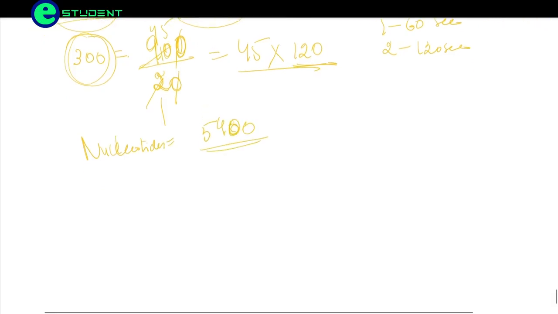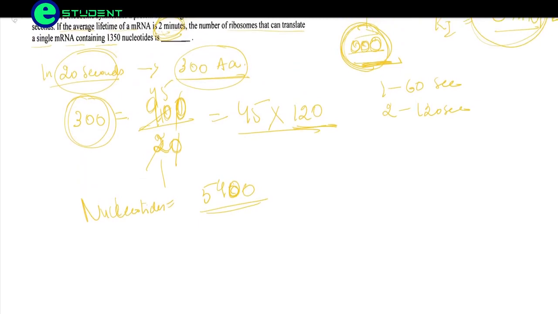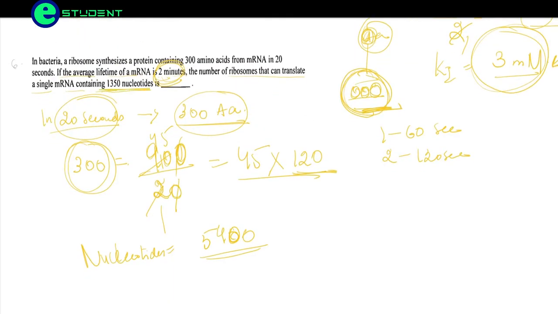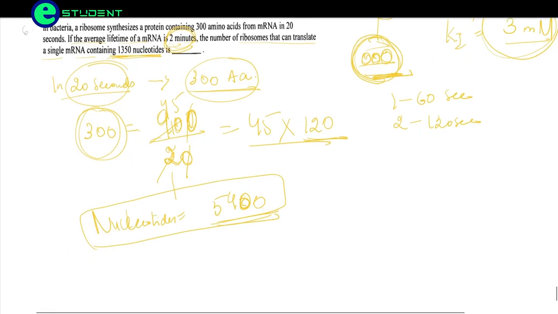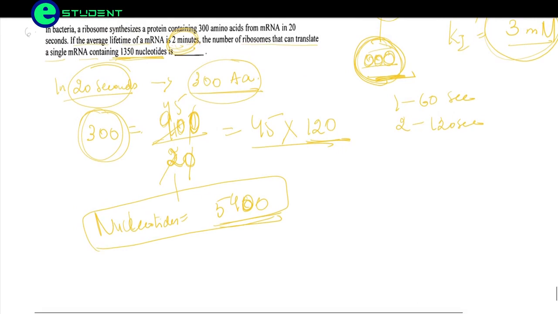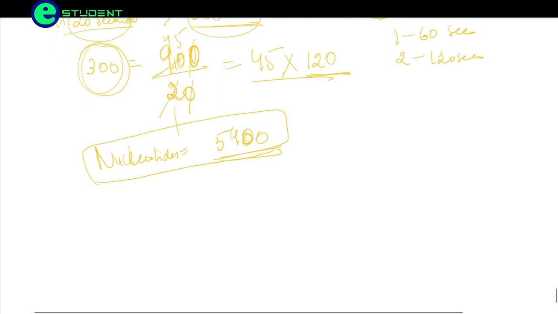Friends, if the average lifetime of an mRNA is 2 minutes, the number of ribosomes that can translate an mRNA containing 1350 nucleotides is. So they are asking in terms of nucleotides. We have calculated that in 2 minutes it is going to produce 5400 nucleotides. So how many ribosomes can translate 1350 nucleotides?